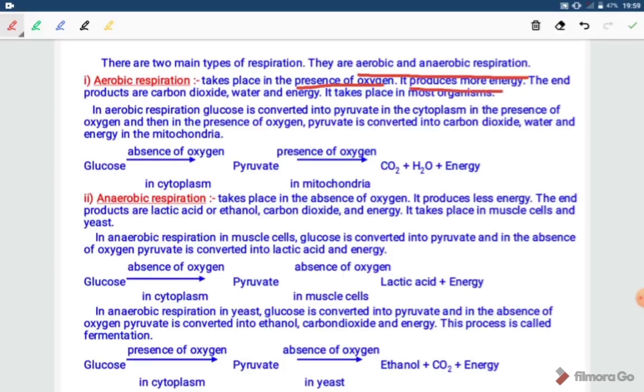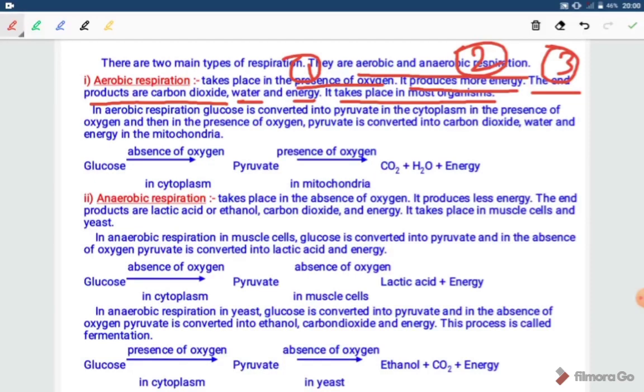It produces more energy and the end products are carbon dioxide, water and energy. It takes place in most of the organism. You should focus on the main keywords. It is first point, presence of oxygen is must for aerobic respiration. It is the second keyword, more amount of energy is released, and number third, these are the end products, carbon dioxide, water and energy. Now this is the worded equation involved in aerobic respiration.